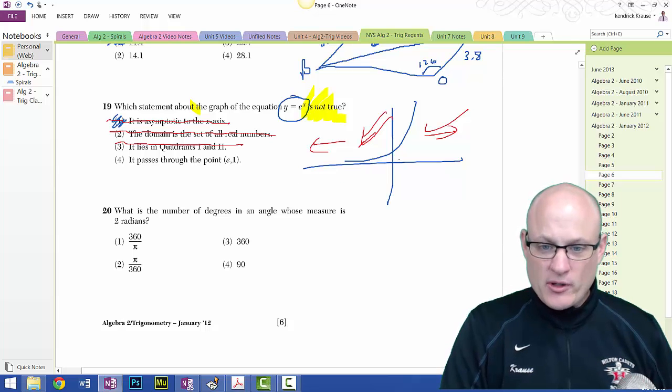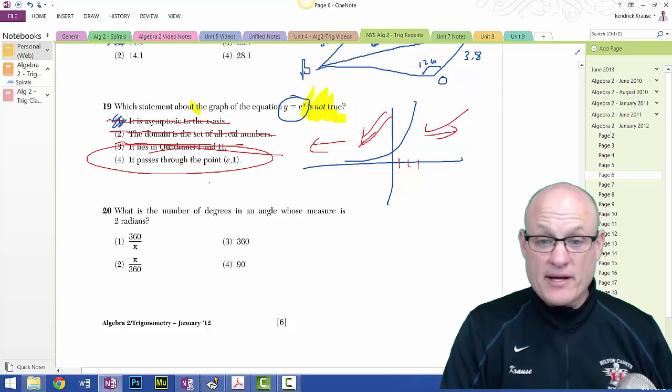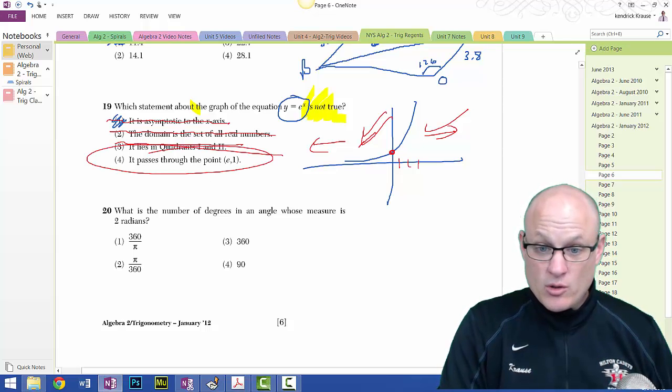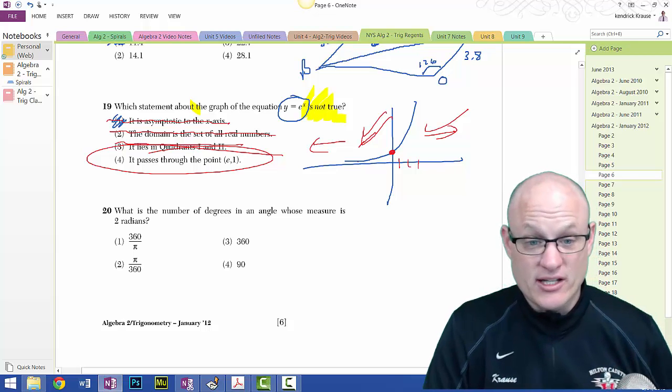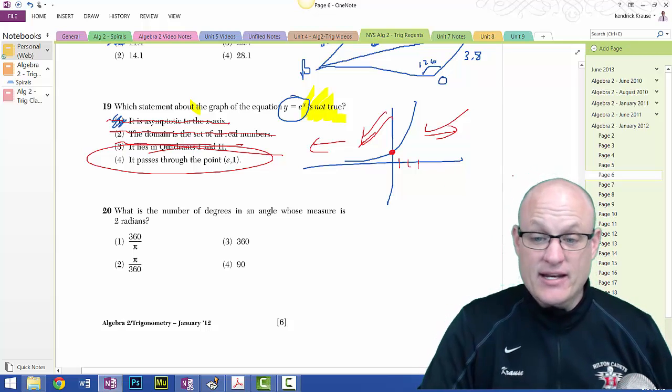Well, E is 2.7 something. E, 1. Well, that's the answer. It doesn't pass through the point E, 1. It passes through the point 0, 1. All exponentials, unless you add something to the end, pass through 0, 1. We're going to go through that.